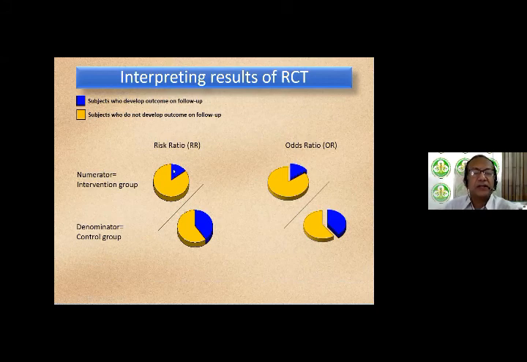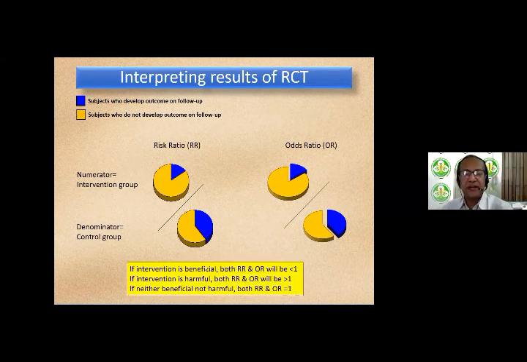So it is the blue divided by the total number in the numerator, upon the blue divided by the total number in the denominator, that forms the risk ratio. Whereas for the odds ratio, it is the slice of the pizza divided by the rest of the pizza amongst the intervention arm in the numerator, divided by the slice of the pizza by the rest of the pizza in the control arm, in the denominator. That is the odds ratio in a randomized control trial.